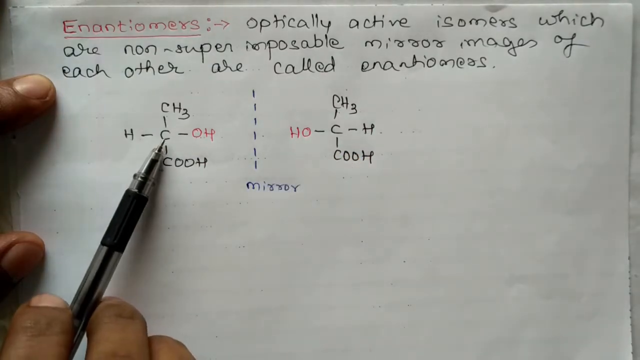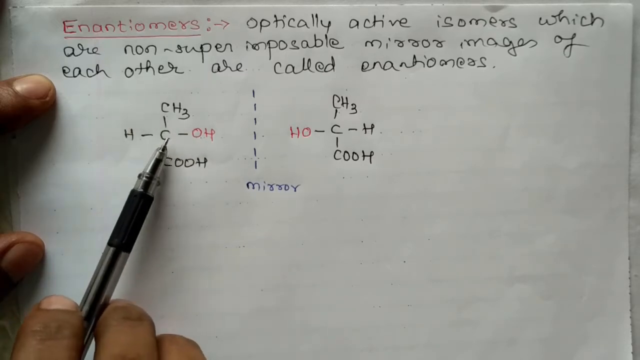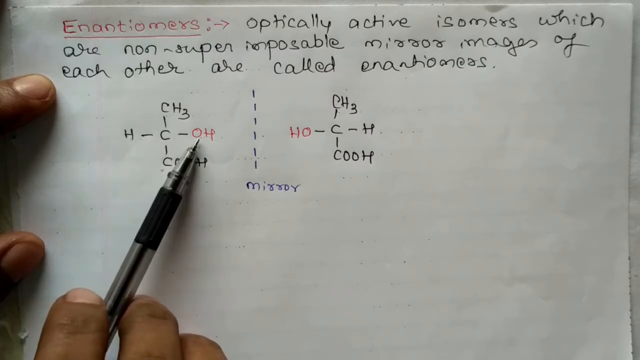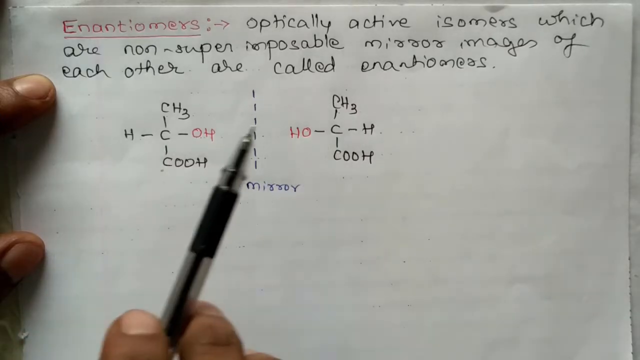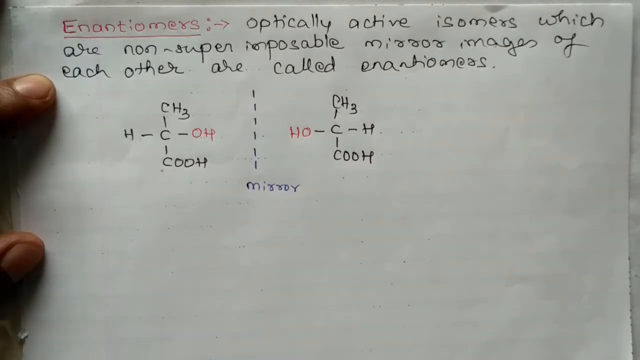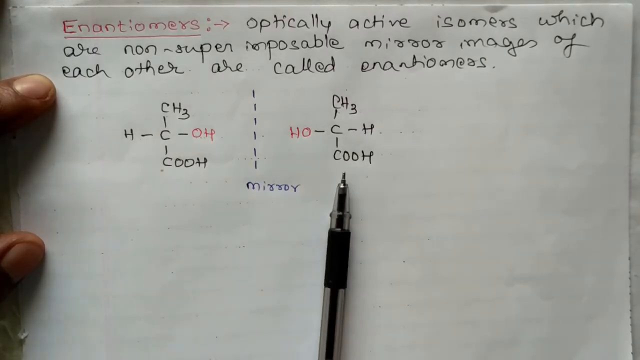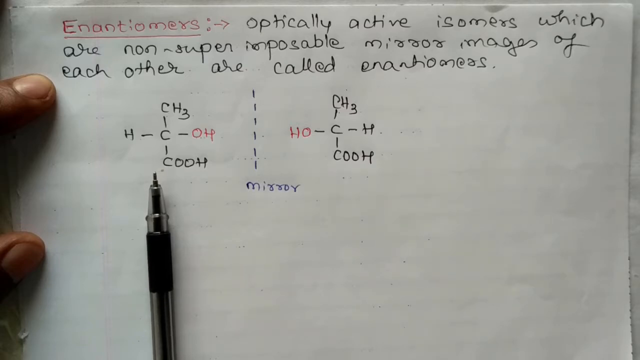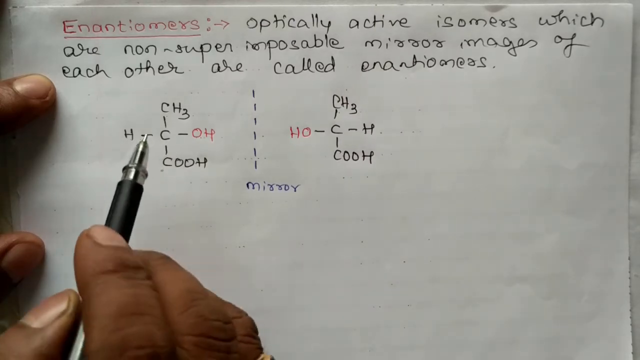Why is this optically active? Because there is no plane of symmetry, and this is a chiral carbon atom. A chiral carbon atom is one that is attached to 4 different atoms or groups of atoms. There is no plane of symmetry. If you keep a mirror here, you are going to get the mirror image of this. You place this molecule over this, the atoms and groups of atoms don't overlap. Such compounds are called enantiomers, optically active isomers.